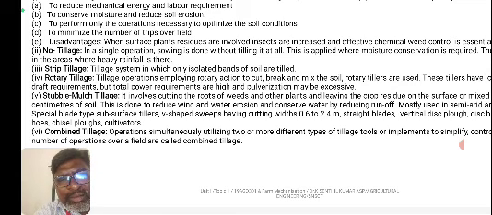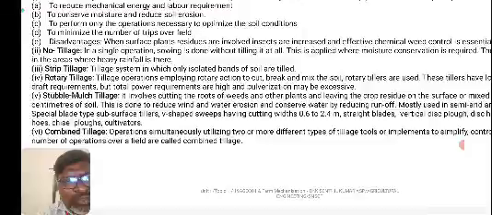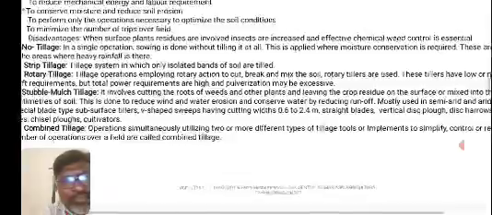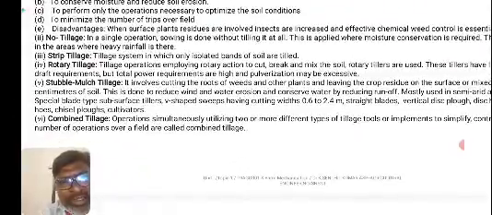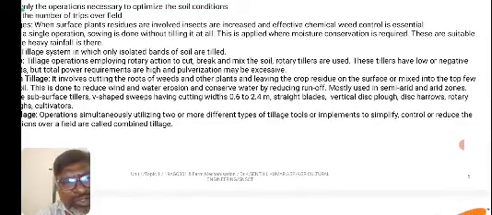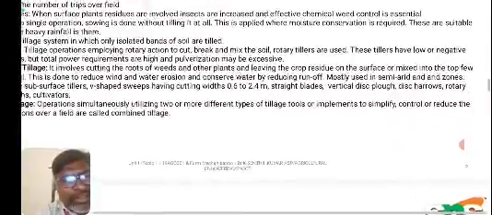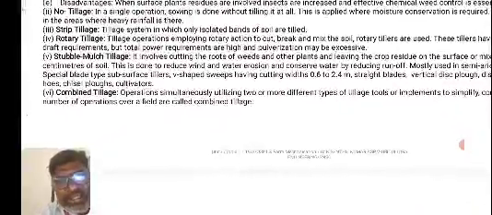As for stubble mulch tillage, it involves the cutting of roots of weeds and other plants and leaving the crop residue on the surface, or mixing the top few centimeters of soil. This is done to reduce wind and water erosion and conserve water by reducing runoff, mostly used in semi-arid and arid zone areas. Special blade type subsoil tillers and V-shaped sweeps have a cutting width of 0.6 to 2.4 meters. Straight blades, vertical disc plows, disc harrows, rotary hoes, chisel plows and cultivators are generally used.